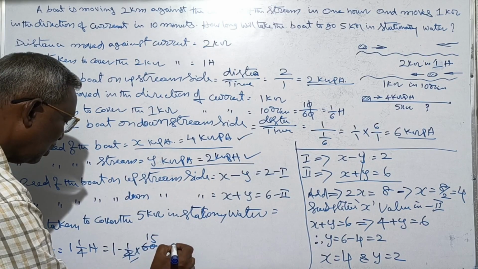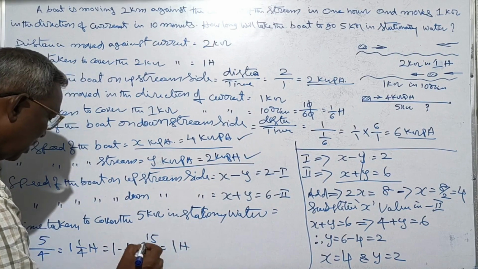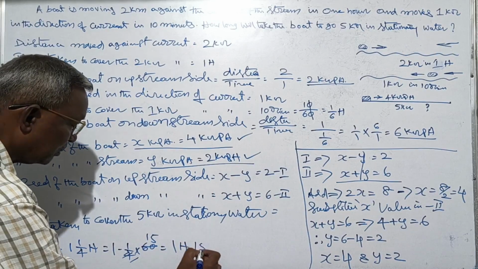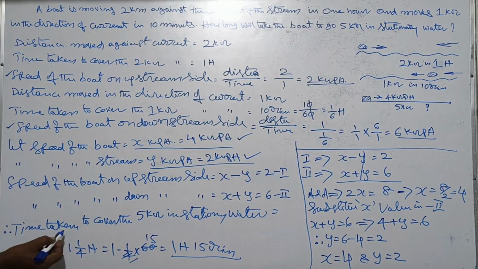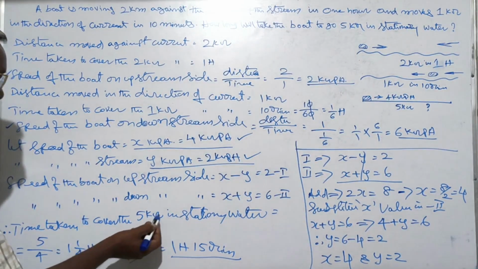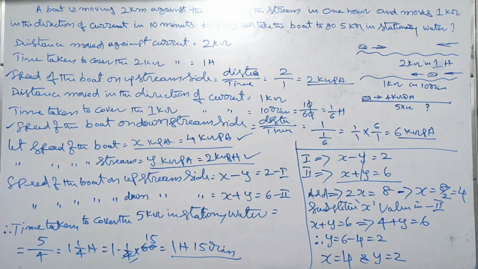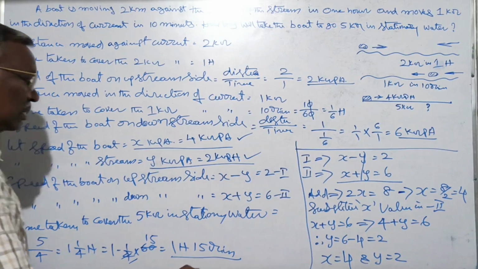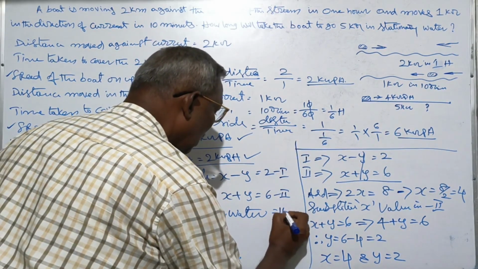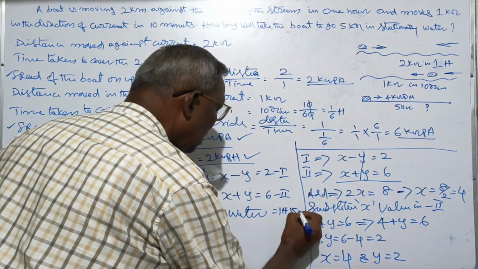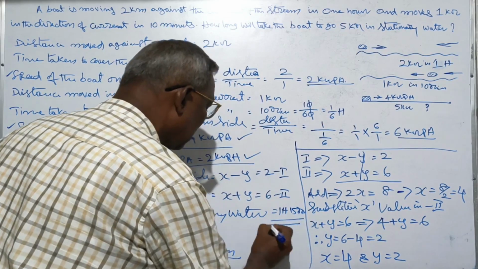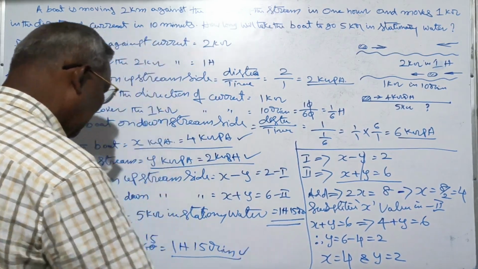That is equal to 1 hour 15 minutes. Therefore, time taken to cover 5 kilometers in stationary water is 1 hour and 15 minutes. This is the final answer.